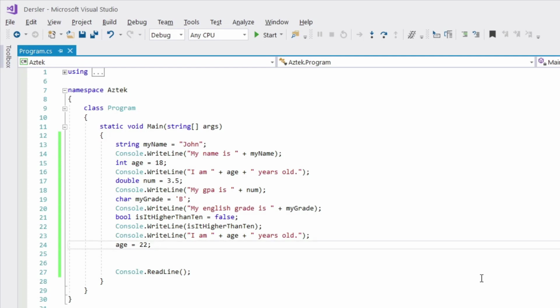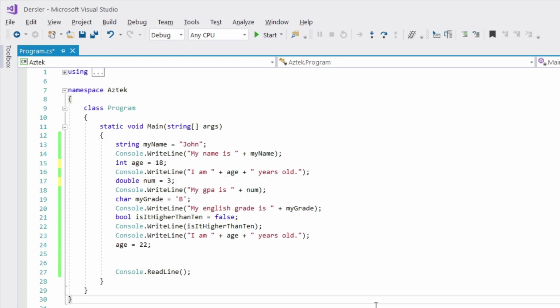Okay, before we end our lecture, let's play with integer and double data types. As I told you, you can't put a decimal number in an integer variable. So if I were to come here and put a 0.5 value, as you can see, we're going to get an error. But what will happen if I delete this 0.5 value from the double variable?